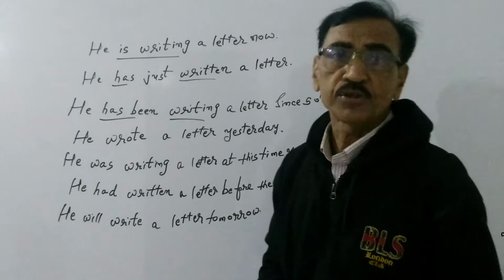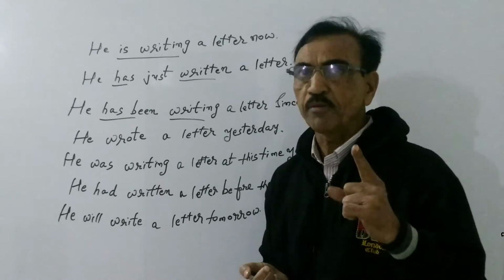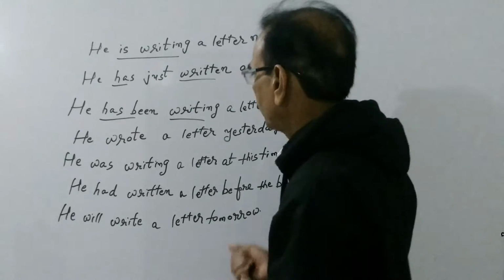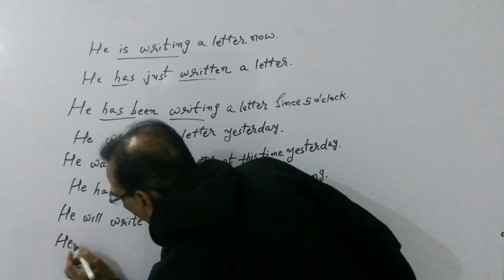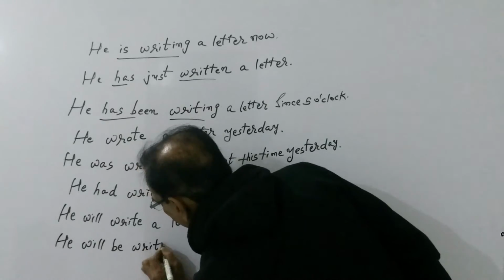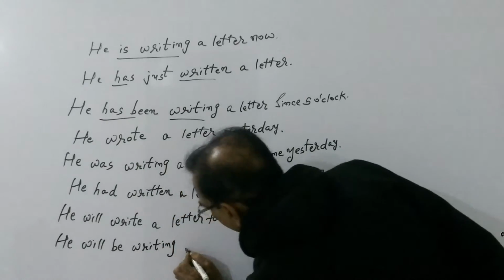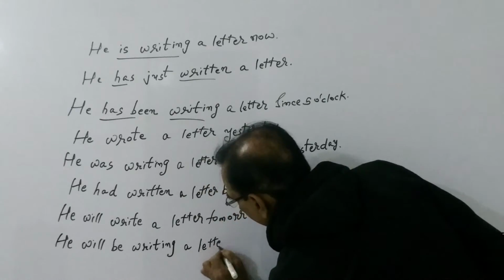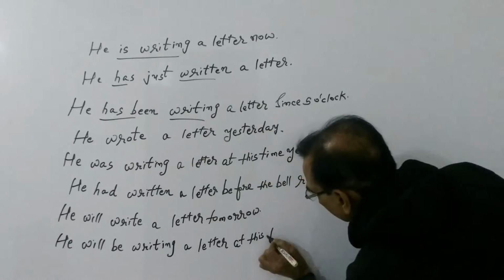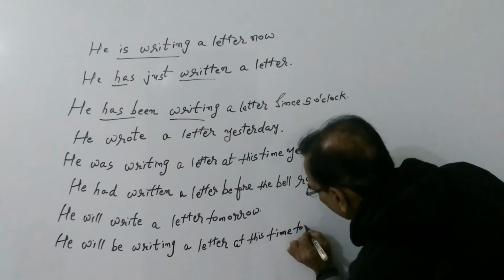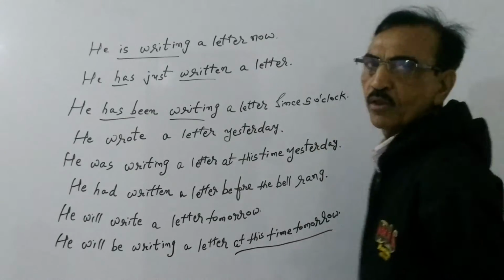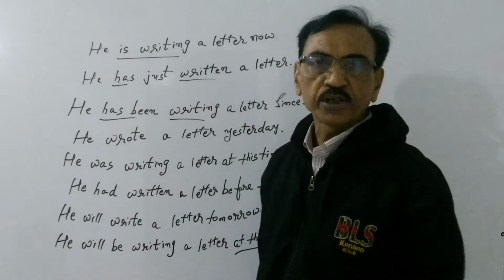Now in continuous future tense, we use shall be or will be as a helping verb and main verb is ing. So he will be writing a letter at this time tomorrow. The action of writing a letter will be in progress at some particular time in future. For denoting this idea, we use continuous future tense.